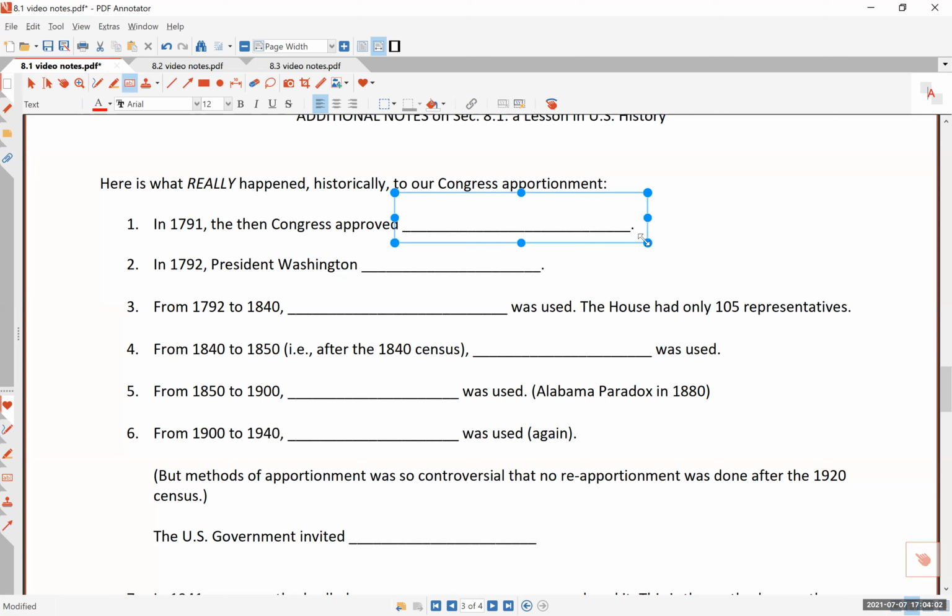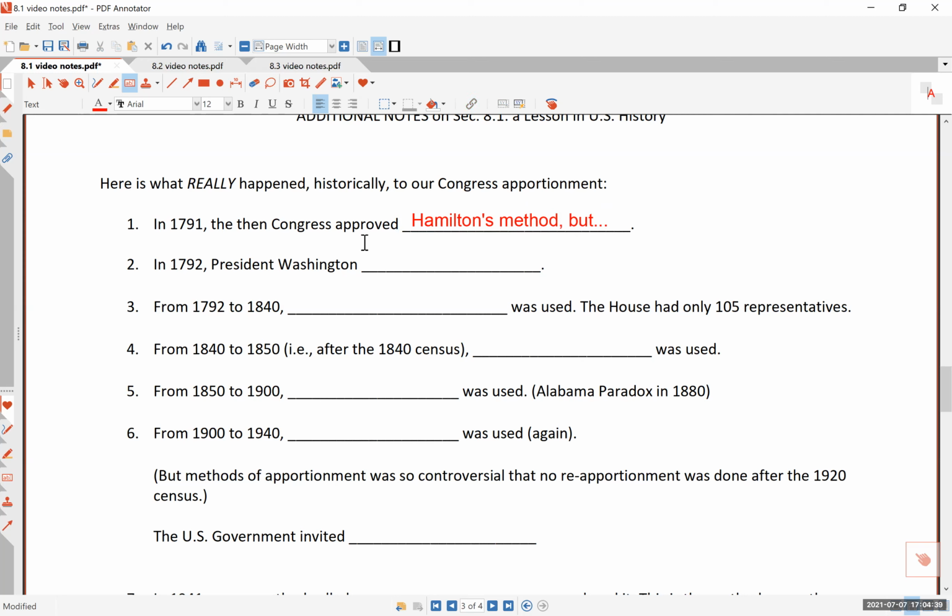So remember, in 1791, this is when the Congress decided, hey, Hamilton's method is great, so let's use Hamilton's method. So the Congress passed the law that says we shall use Hamilton's method in apportioning the House of Representatives members. Well, if both chambers of the Congress approved something, then that almost becomes a law, right? Well, there's one more step that is required for a bill to become a law, and that is the signature of the United States president.